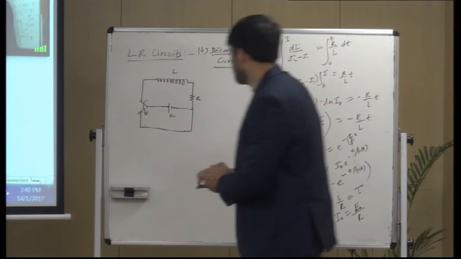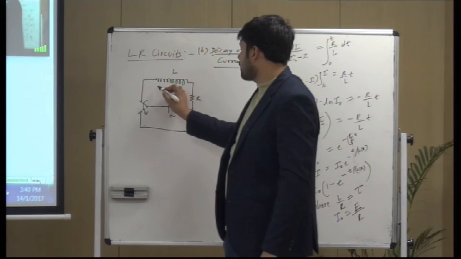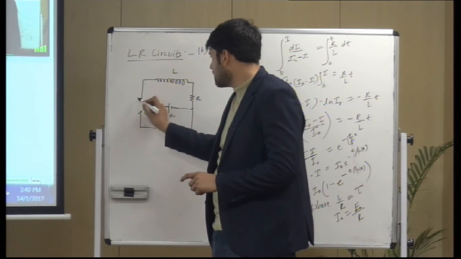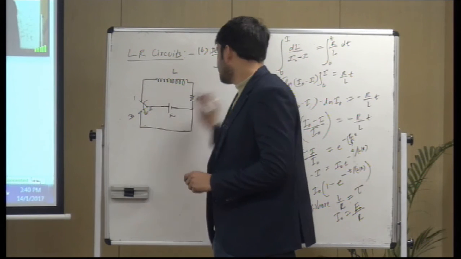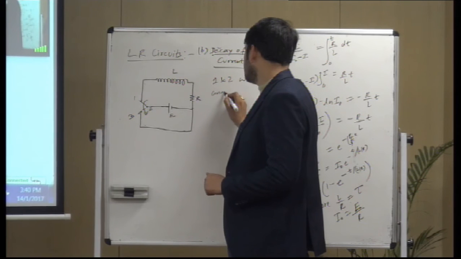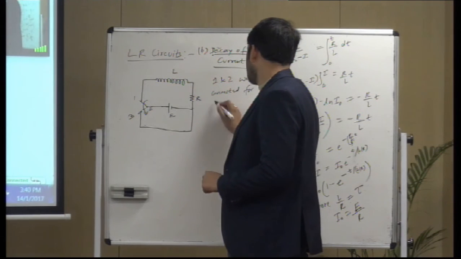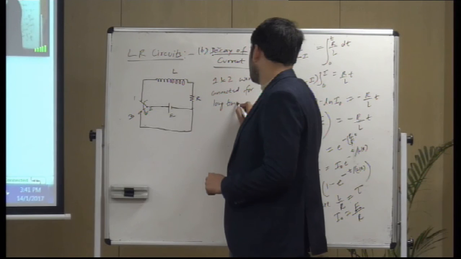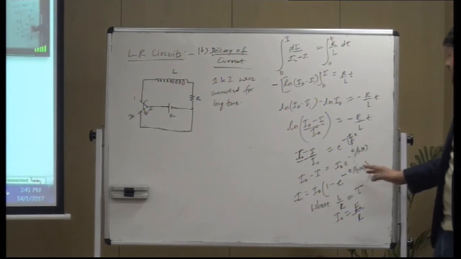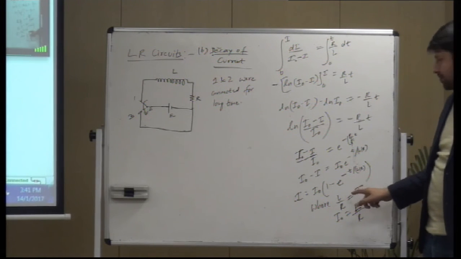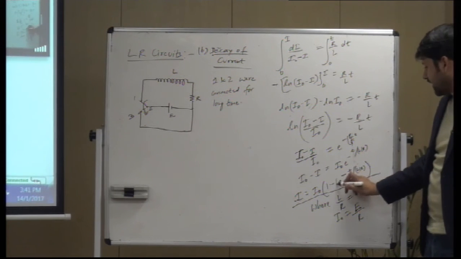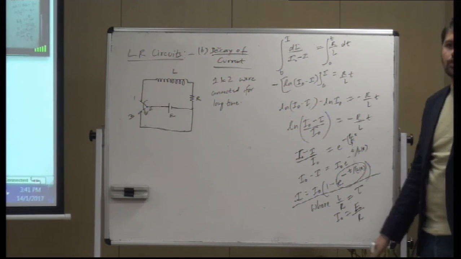See, this is what is happening. For a long time, a steady current was flowing, through connections 1 and 2, which were connected for a long time. So what would the current become? You can understand from this expression, after a long time, the second term would become 0.